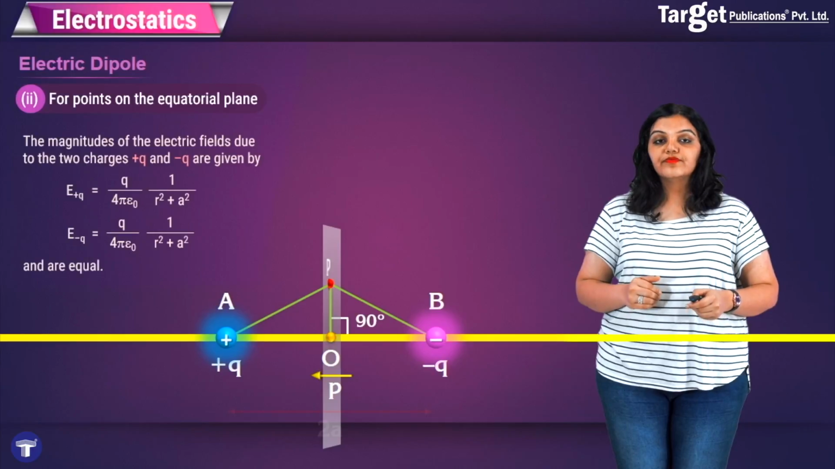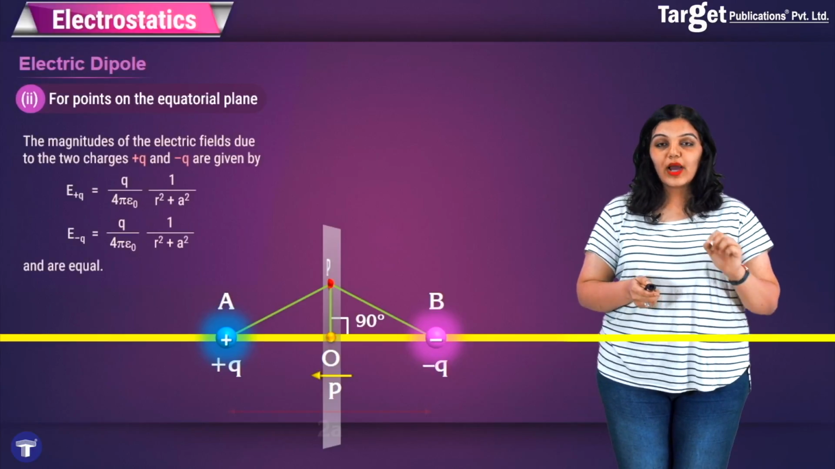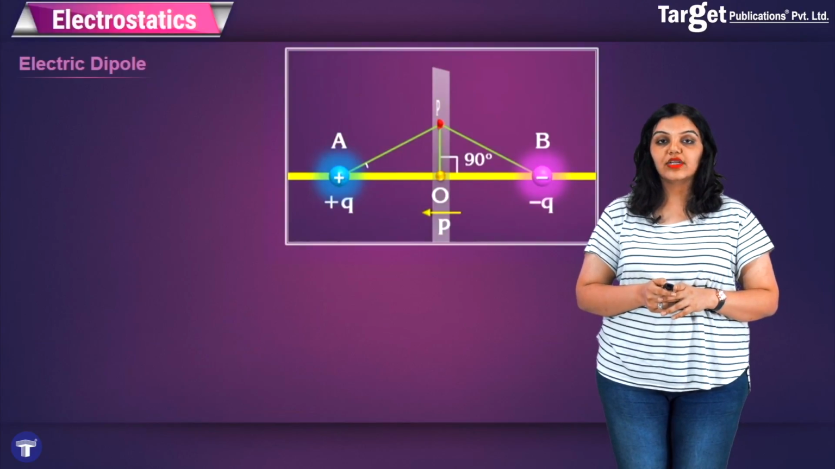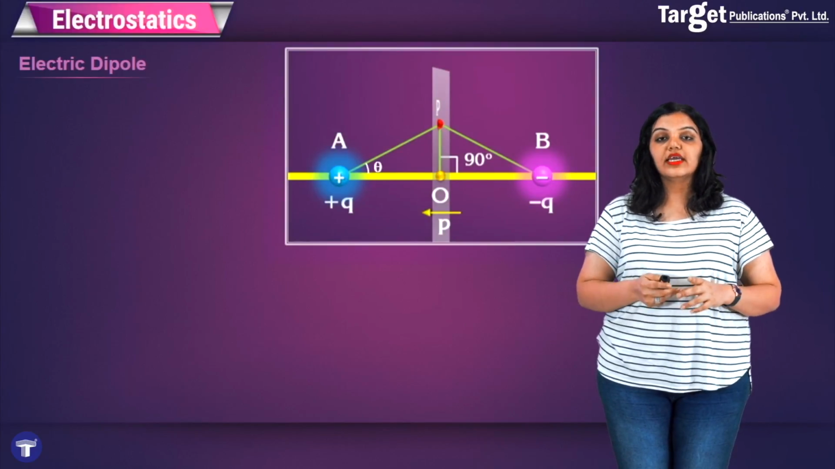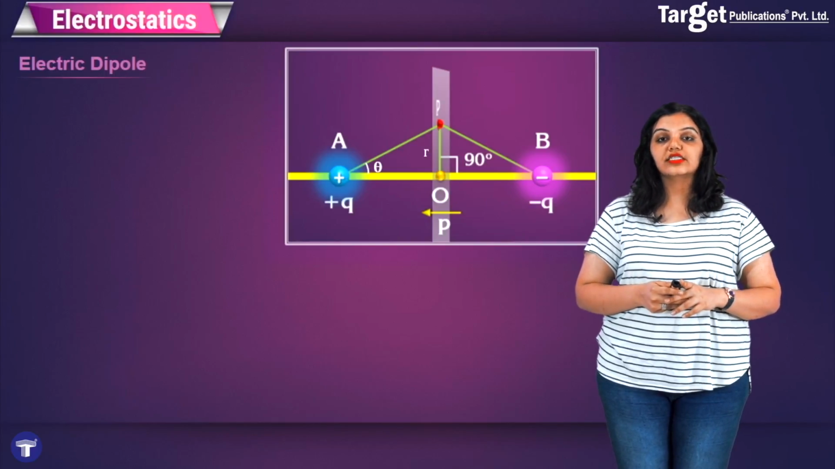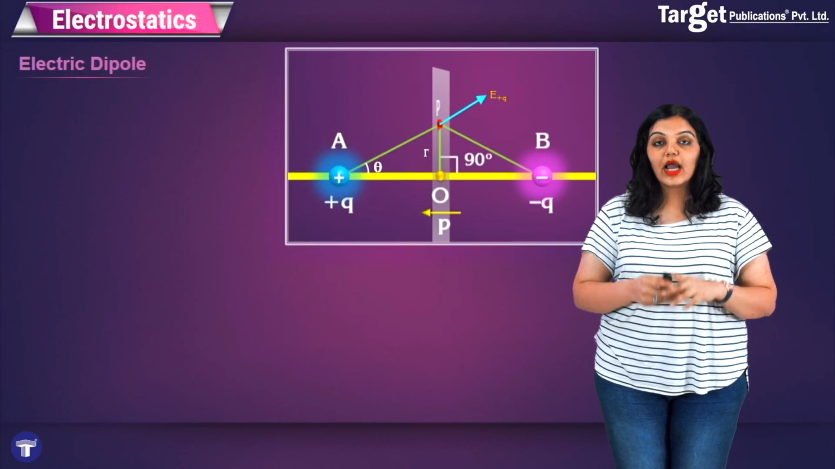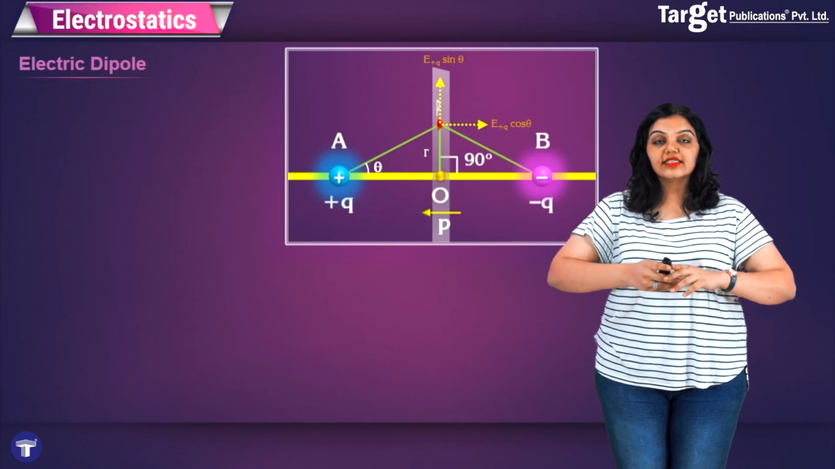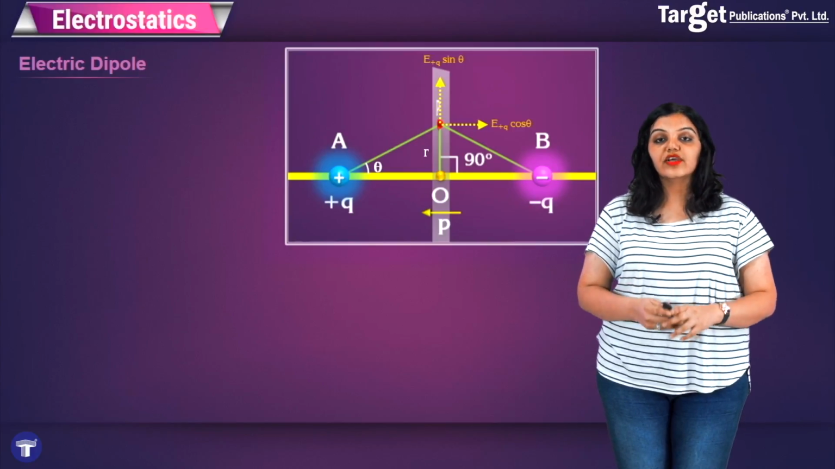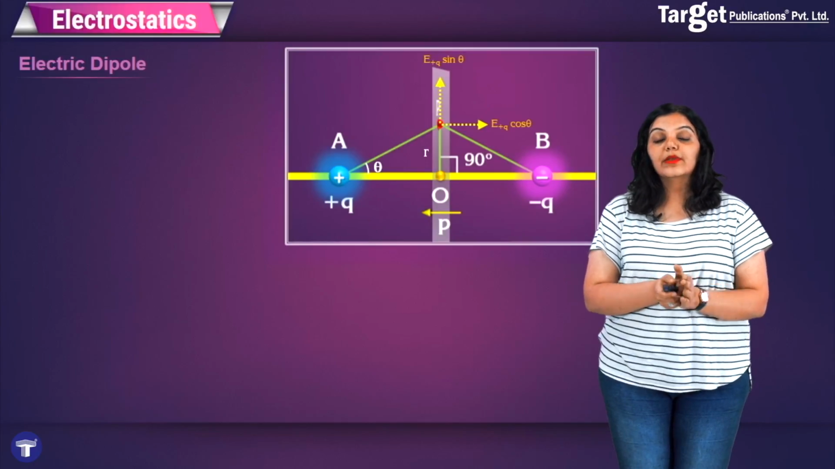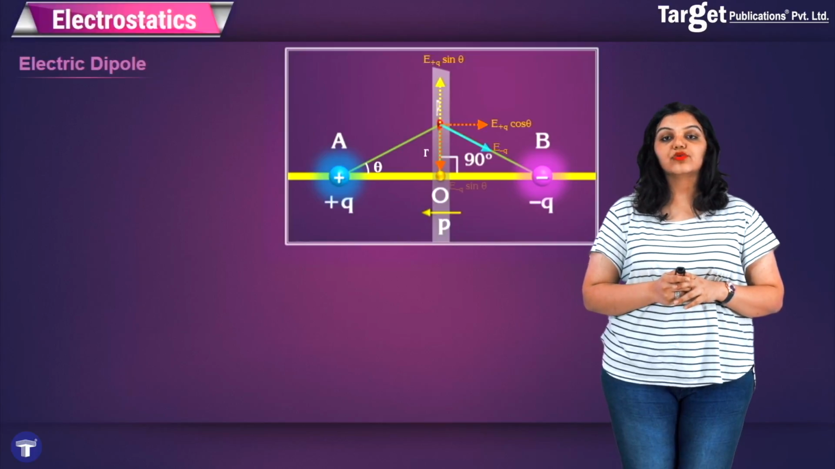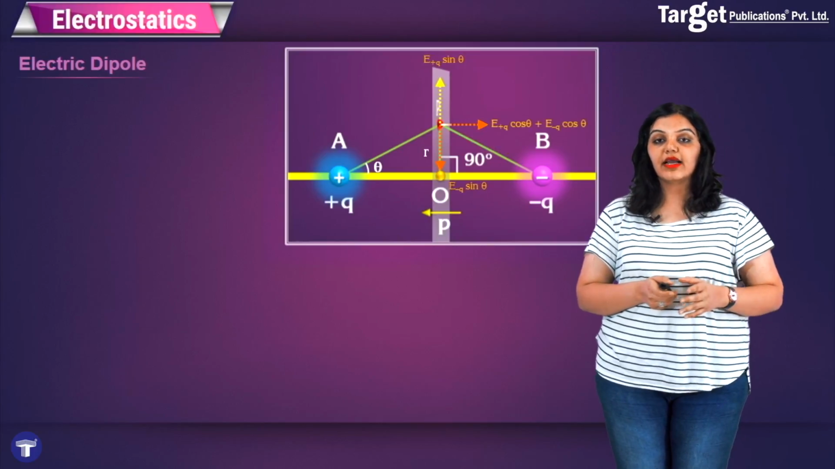Now all I have to do is add them vectorially. In order to add them vectorially, first I will notice that the angle between AP and the axis of the dipole is theta, and the distance OP is R. Now I will say that the electric field at point P due to charge plus Q is in the outward direction, and now I will resolve this into its two components, that is E plus Q sine theta and E plus Q cos theta. Similarly, the electric field at point P due to minus Q will be towards minus Q because it's a negative charge. In this case also I will resolve them into two components, that is E minus Q sine theta and E minus Q cos theta.